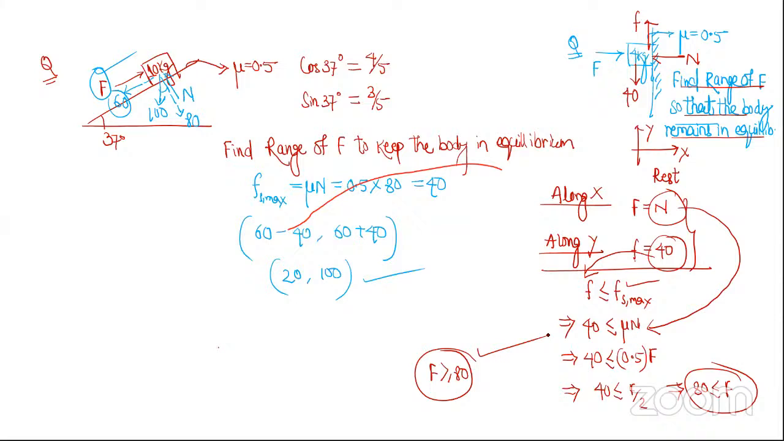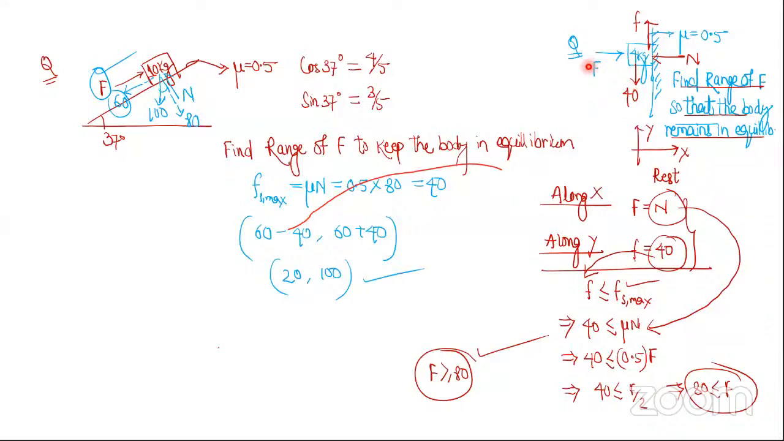So if I apply a force F less than 80, what will happen? Let's analyze. If I apply this force which is less than 80, then the normal reaction will be less than 80. Then mu N will be 0.5 into 80, that means less than 40. So if the maximum value of friction becomes less than 40, how can it stop this 40? It can't stop this 40, so it cannot act against this gravitational force. So the body will slide down.